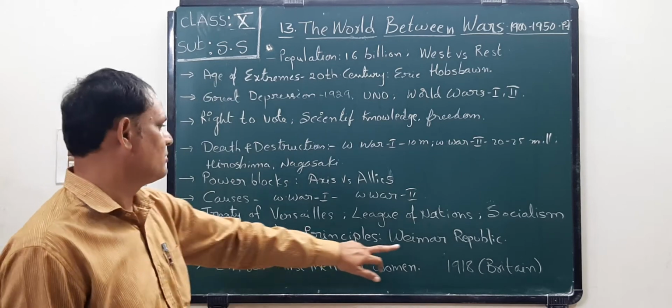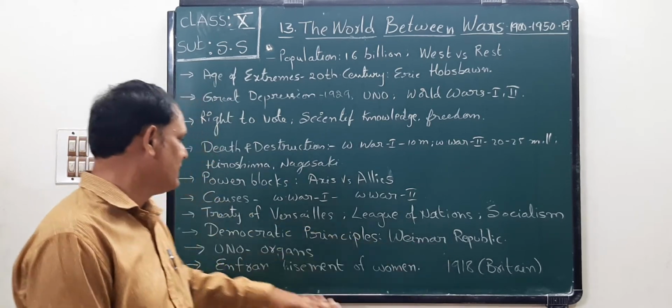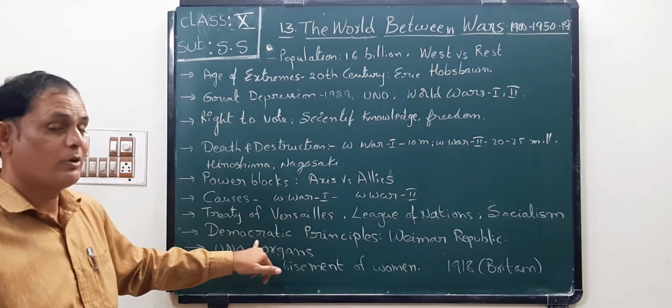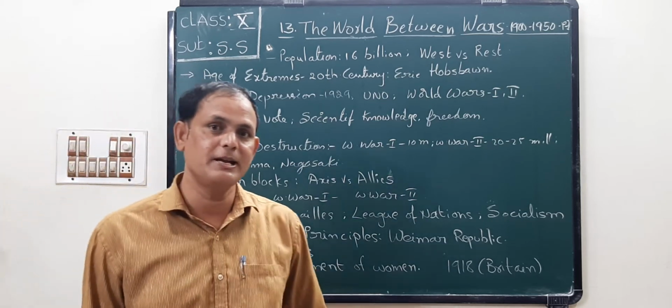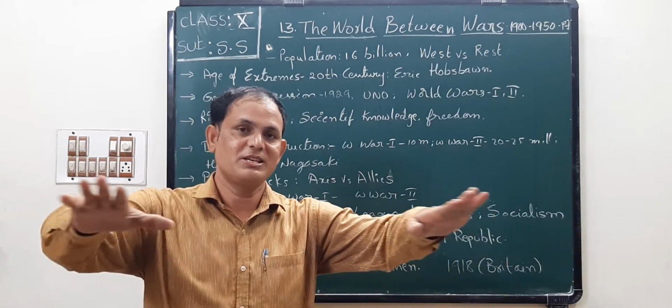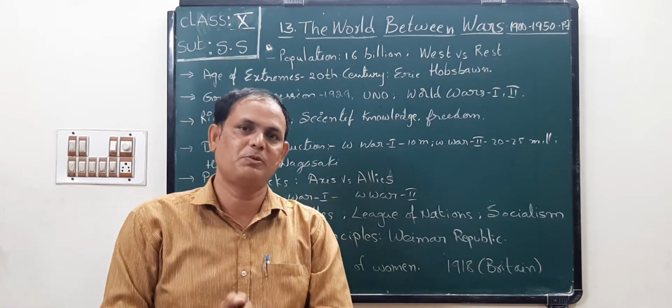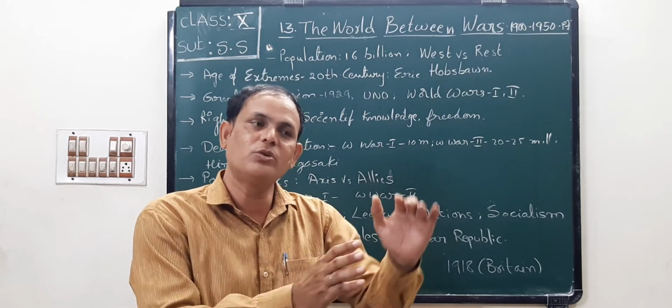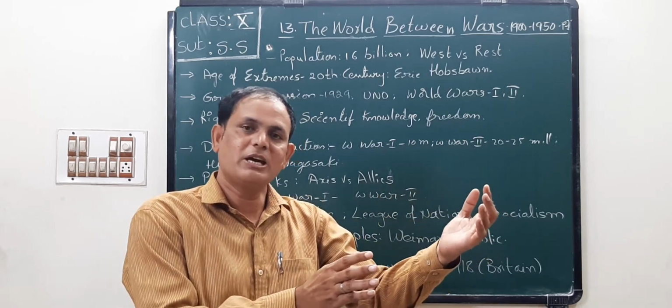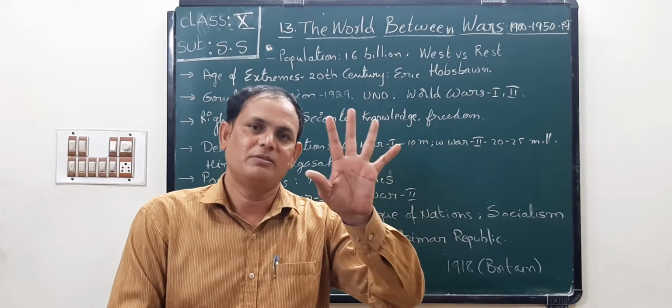That means in the countries, democratic principles started. Democracy means what, children? All powers are vested in the hands of all people. That means the people have the right to choose representatives to rule the government, in a certain period, that means 5 years.